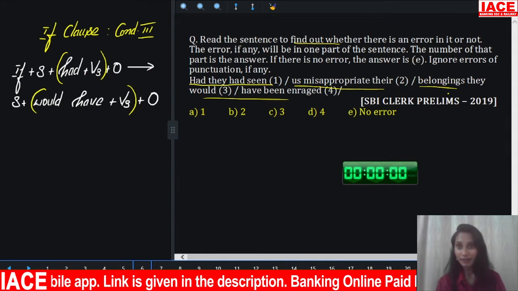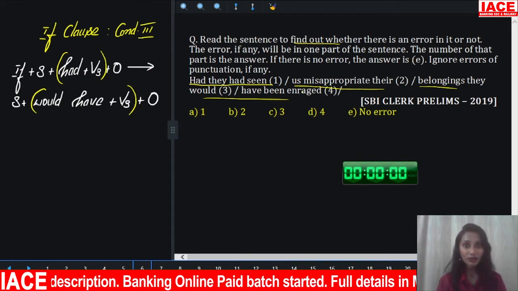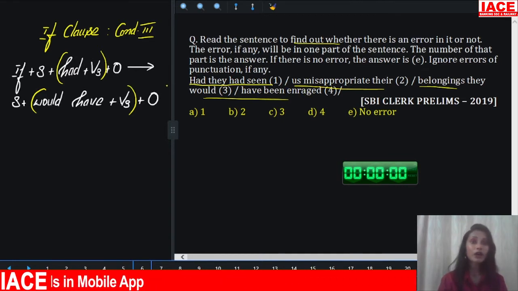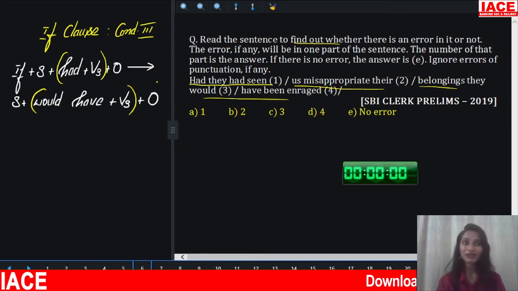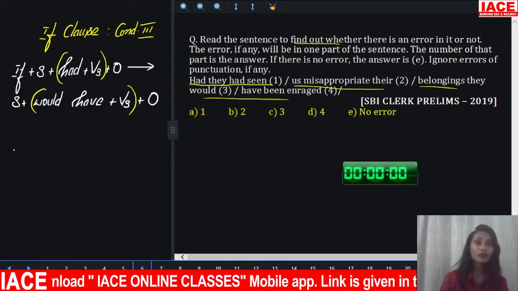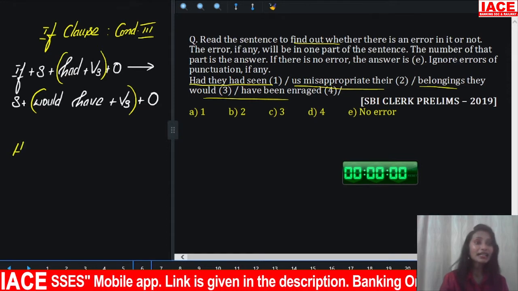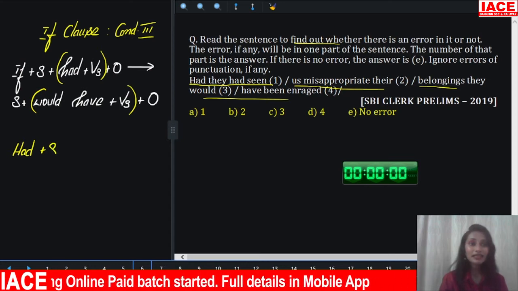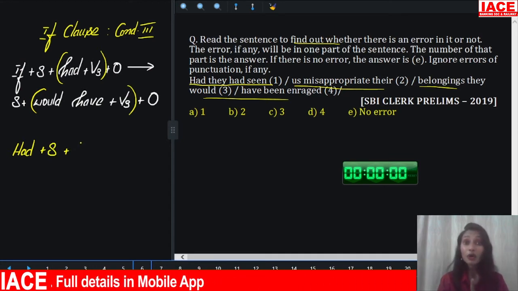Now if you look at the second part, would have plus V3, would have been enraged, passive though. Now look at the first part, had they had seen. But if is not there, here it should be if they had seen. No, you can write without if also. Then what will happen? Had comes in the place of if. Had plus subject plus, no more had again.